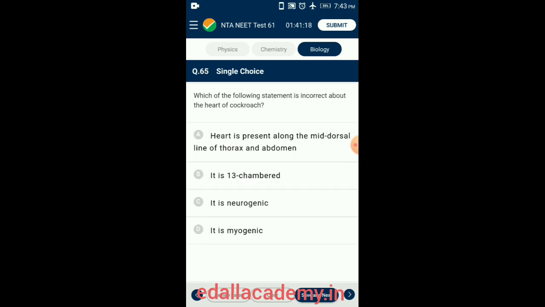Question number 65. Which of the following statements is incorrect about the heart of cockroach? Heart of cockroach is present in the mid dorsal side of the body. The heart is attached to the body wall by 12 pairs of alary muscles.